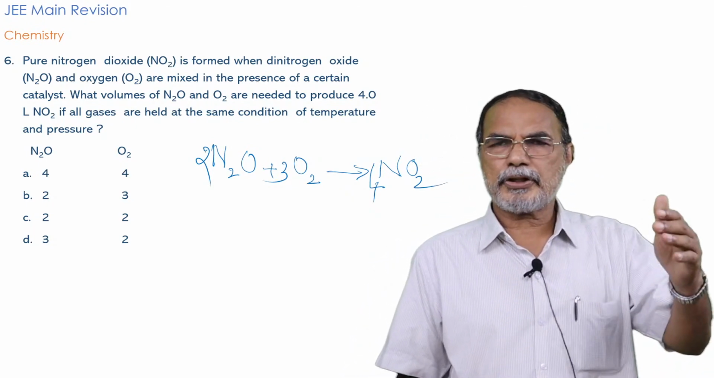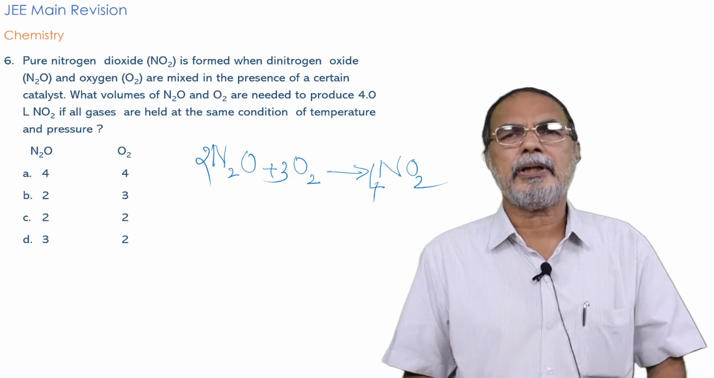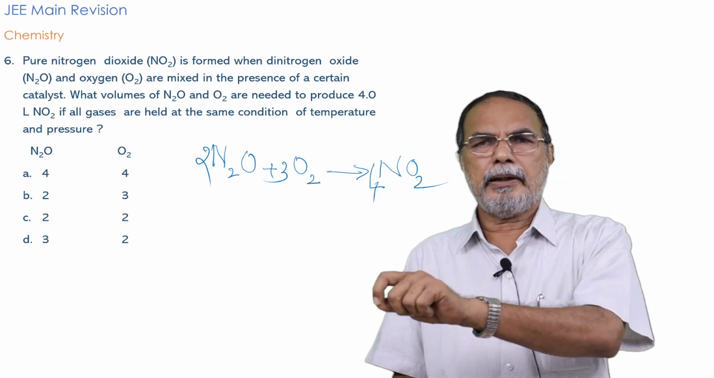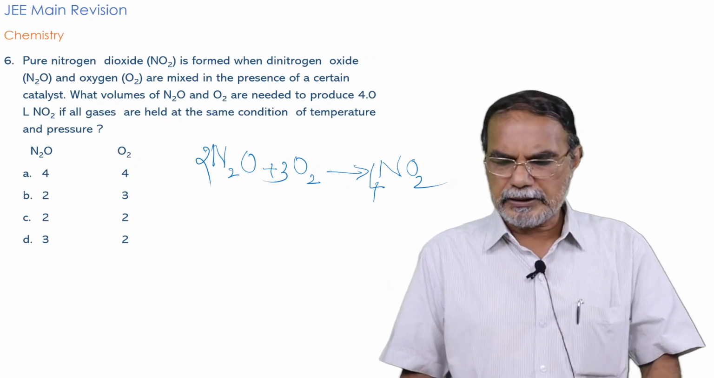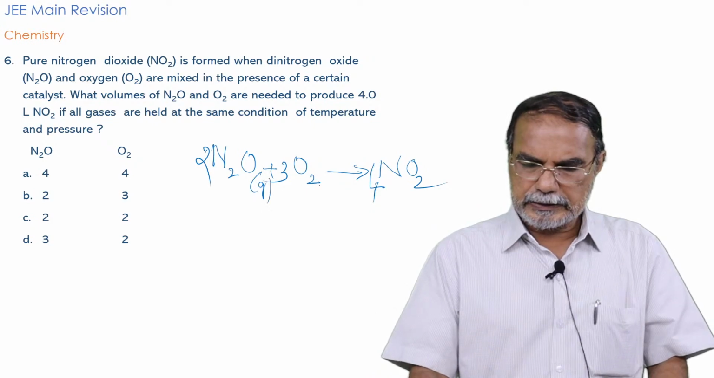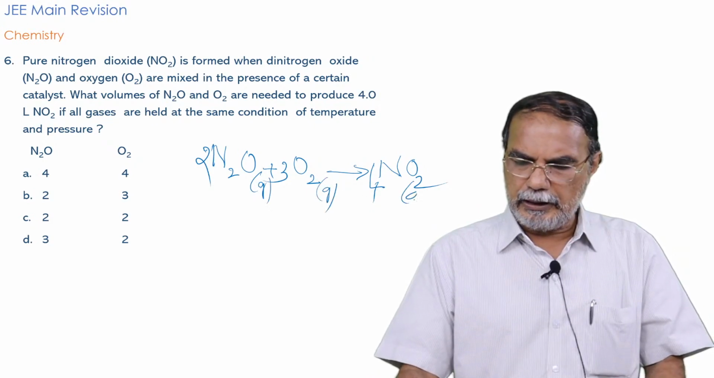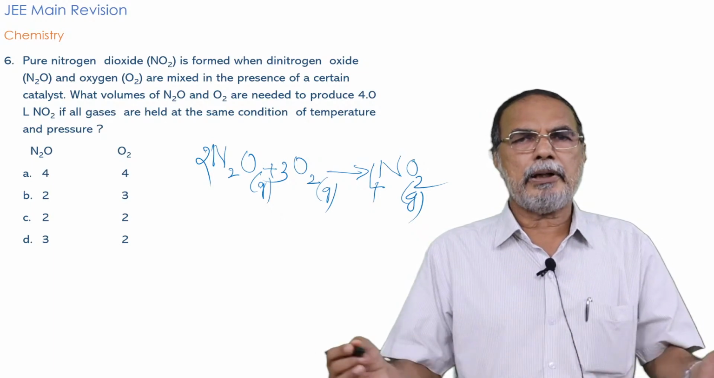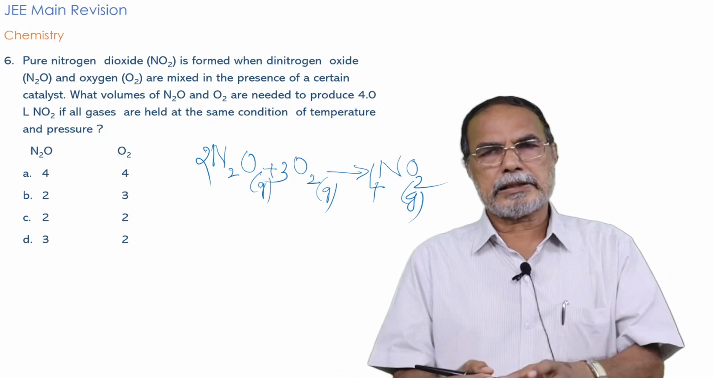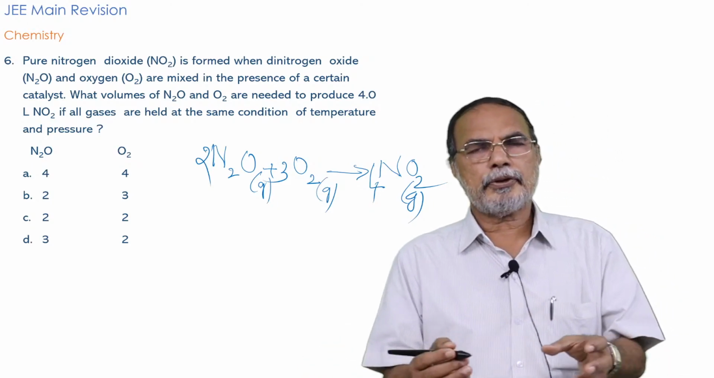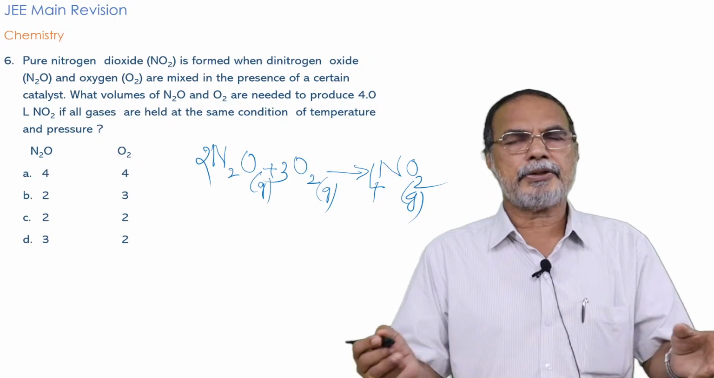So these are the oxides of nitrogen, and this particular question is about nitrous oxide combining with oxygen, forming nitrogen dioxide in the presence of a catalyst. This is the balanced equation written, and all these are gases. That means you can readily apply the Gay-Lussac law of gaseous volumes: the ratio of the volumes of the combining gases and the gaseous product will be given by the ratio of the stoichiometric coefficients of the balanced equation.